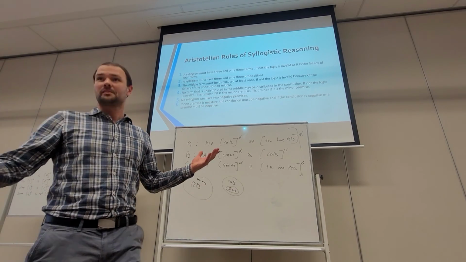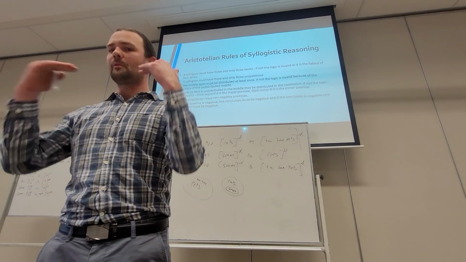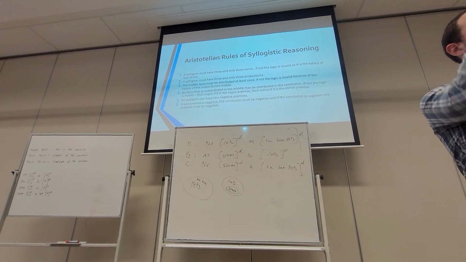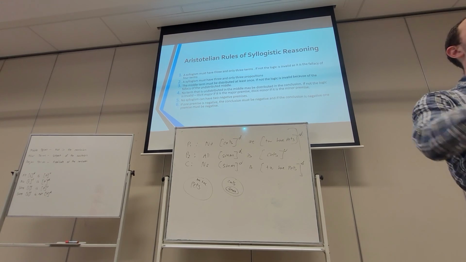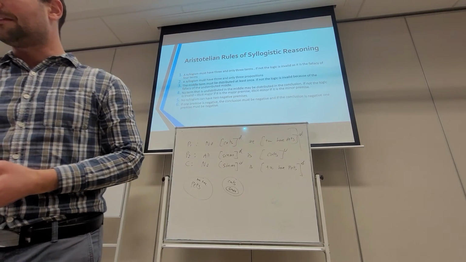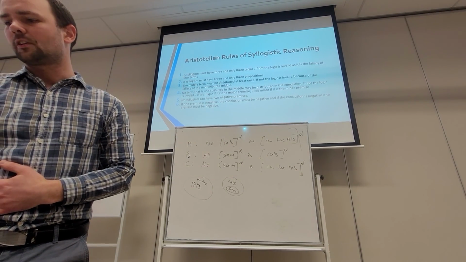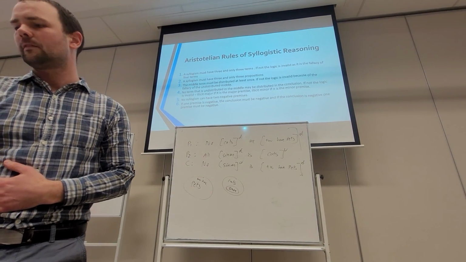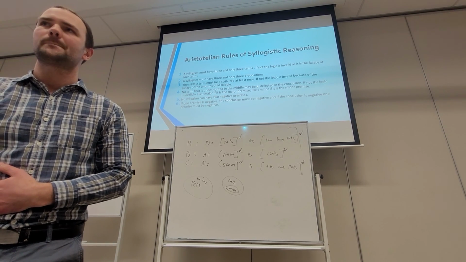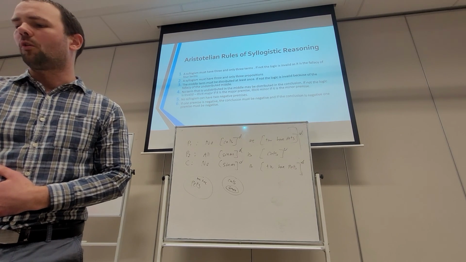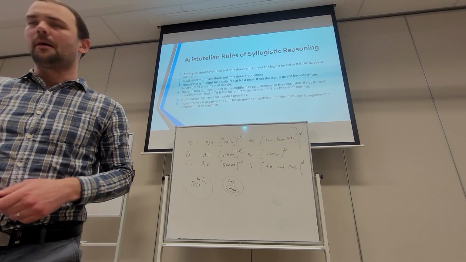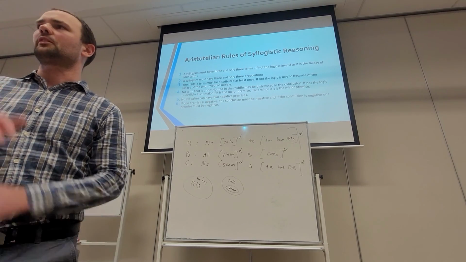Okay, so these are the rules. And it's just an algorithm that we're going to follow. We're going to keep checking back to them. And there's a number of questions that I want you to go through, applying the rules. If they're valid, give them a tick. If they're invalid, you need to tell me why. There's only 3 reasons it can be invalid, okay? So that is the fallacy of the undistributed middle, illicit major, illicit minor, okay? Or it might be one of the last 2 as well, I suppose, if it has 2 negative premises, or a negative premise and the conclusion is not negative.